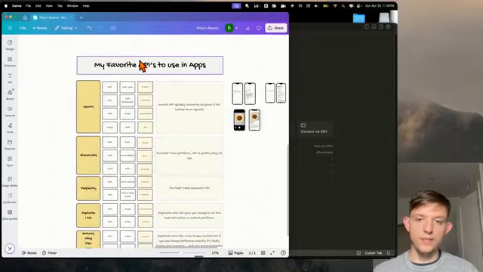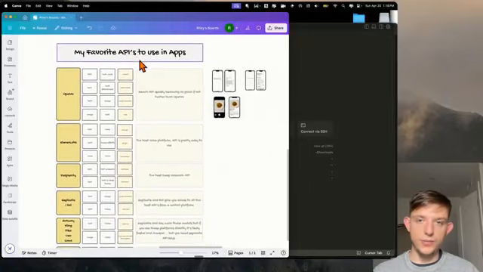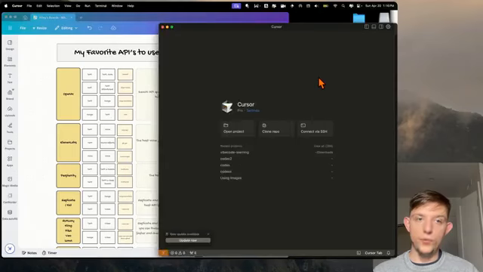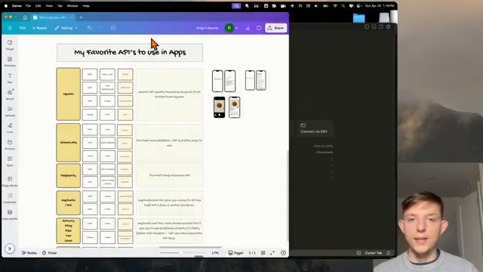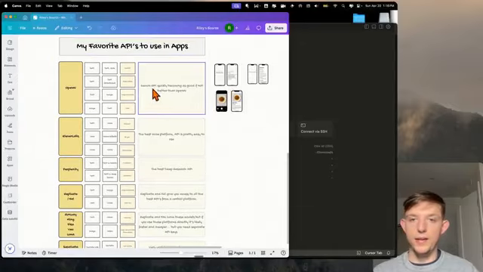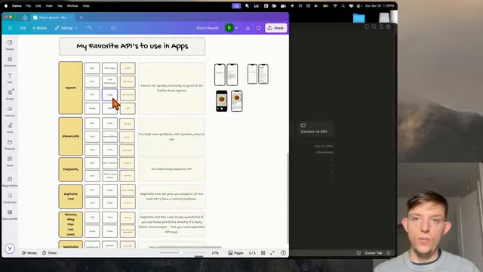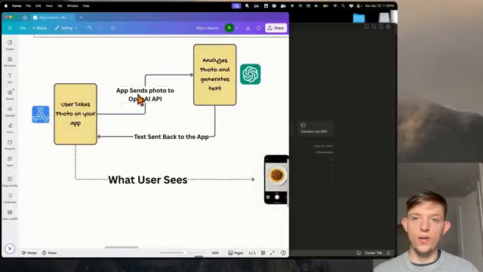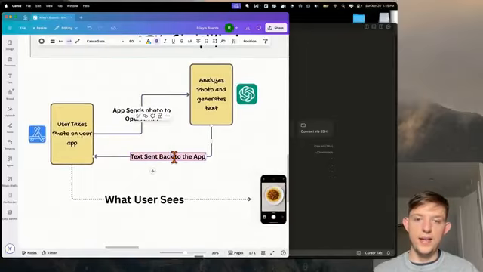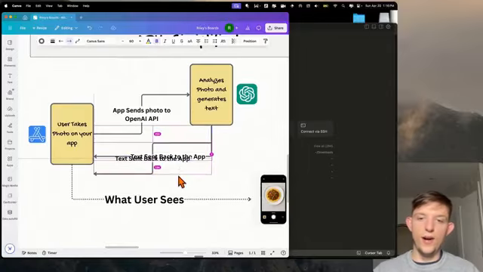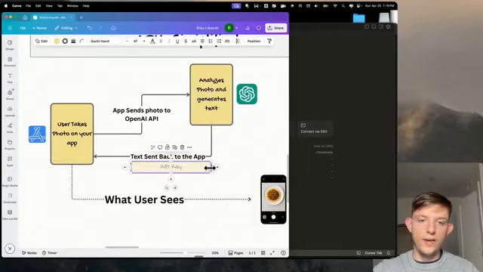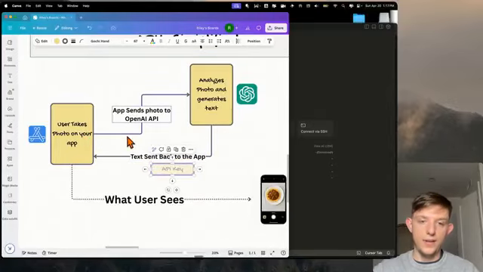Here's a list of my favorite APIs that I like to use. And we are now going to use Cursor, which in my opinion is the best vibe coding tool, the best tool to build apps with AI. And we are going to use some APIs. One thing that you need when you use an API, in order for the API to send anything back, is an API key. If you do not have an API key, the app is actually just going to send nothing back to you and you're going to get an error on your app.